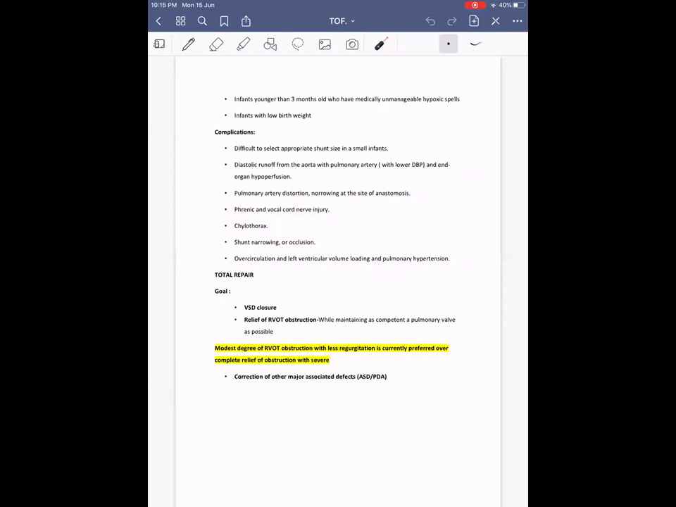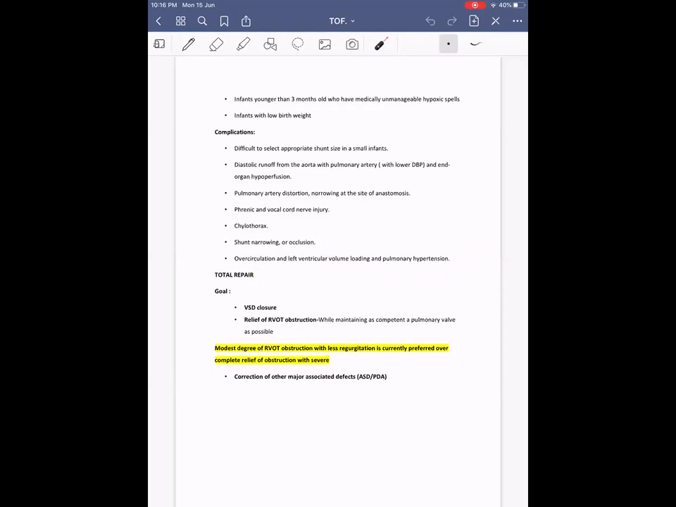So in that way, RVOT stenting is considered to be more physiological compared to these surgical shunts. Some debates used to happen, like shunt versus stent. So they may ask different questions, like what are the advantages and disadvantages of shunt versus stent. Okay. Then coming on to